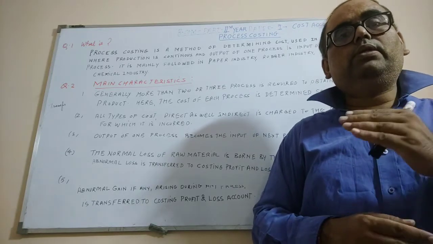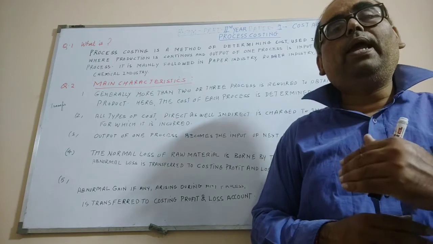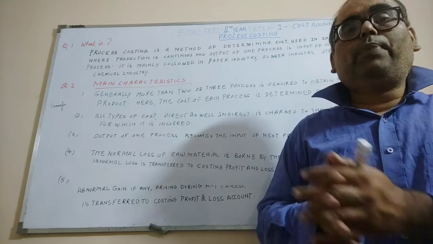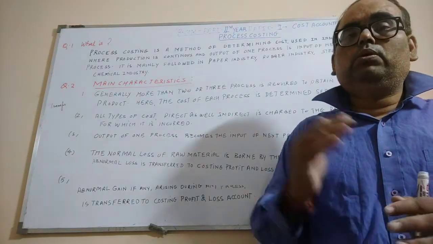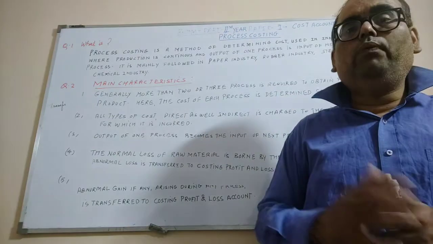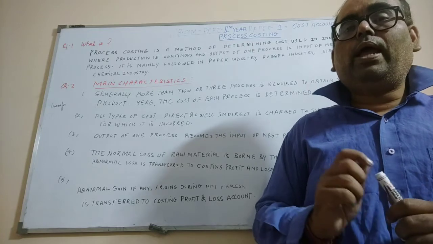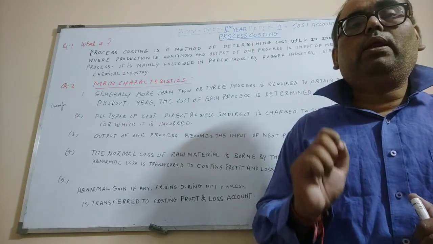What do we do? We transfer it to costing P&L account by crediting the process account. When we do the practical, we will come to know that we transfer the abnormal loss to costing profit and loss account. How do we do this? By crediting the process account and debiting the costing profit and loss account.